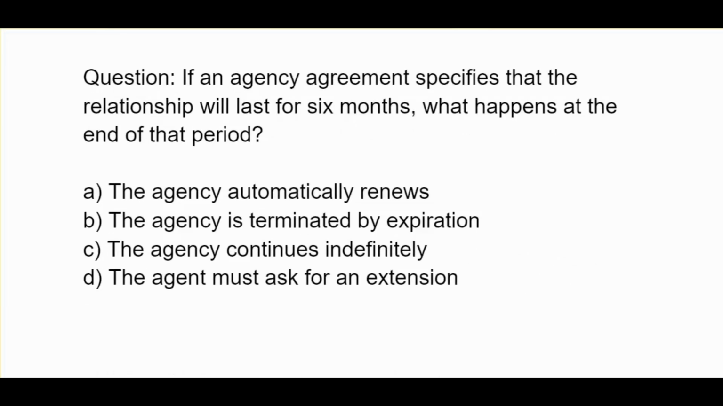If an agency agreement specifies that the relationship will last for 6 months, what happens at the end of that period? A, the agency automatically renews. B, the agency is terminated by expiration. C, the agency continues indefinitely. D, the agent must ask for an extension.